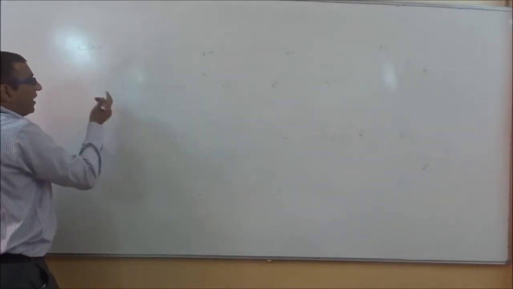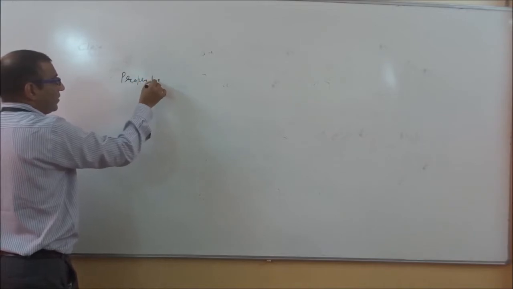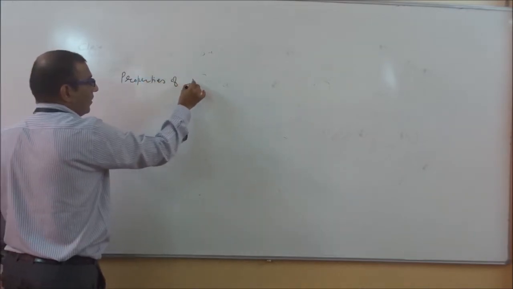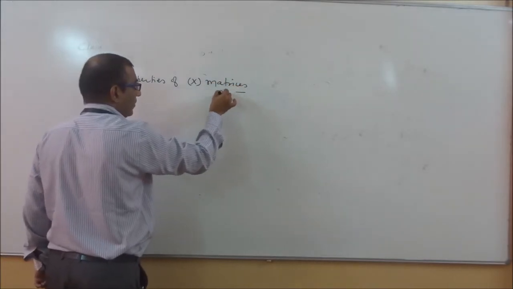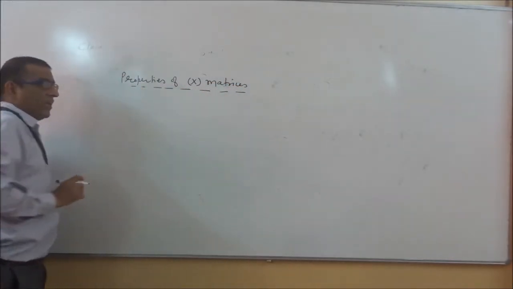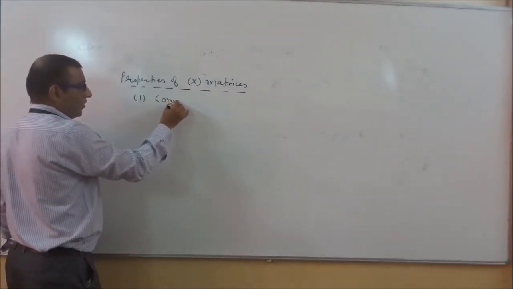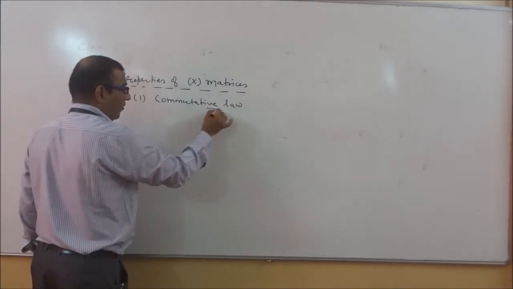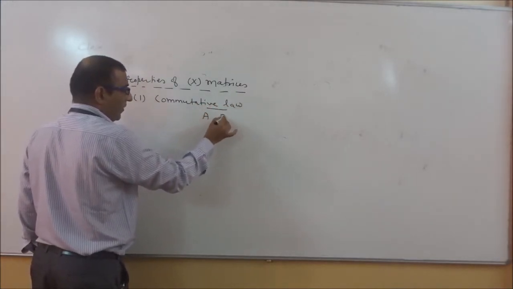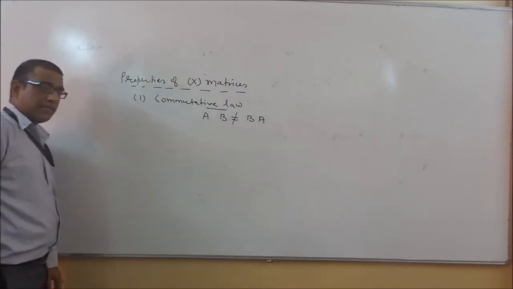Now we will come to the next point, that is properties of multiplication of matrices. As I told earlier, the commutative law is not applicable here. Commutative law means AB cannot be written as BA.